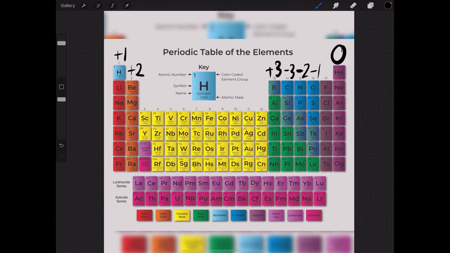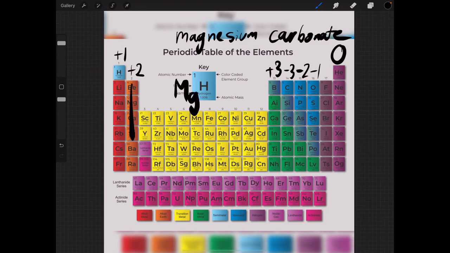Convert magnesium carbonate into the chemical formula. First we have to find out where magnesium is in the periodic table and what its charge is. Magnesium is below the 2 column, so it's plus 2.